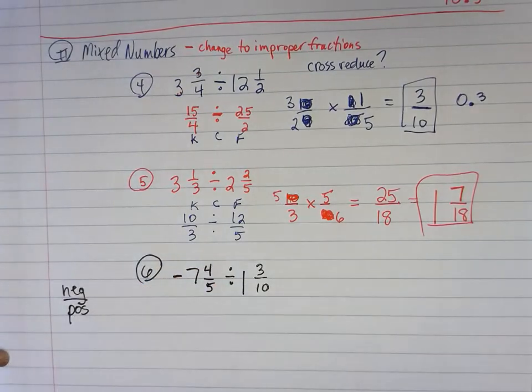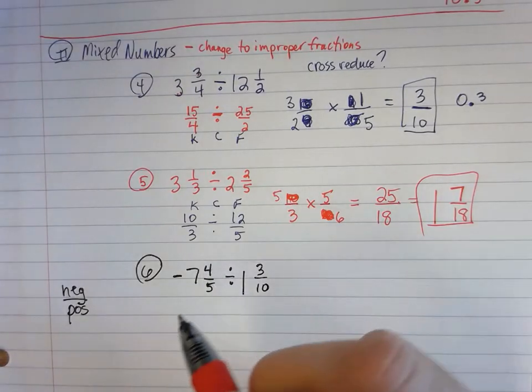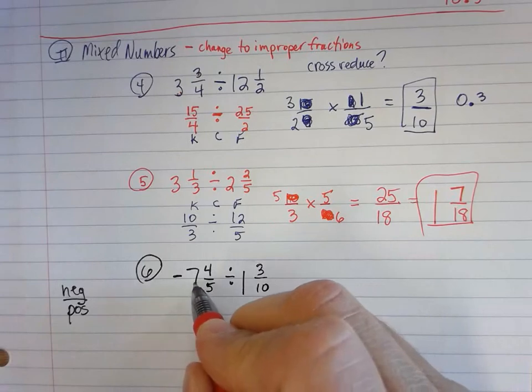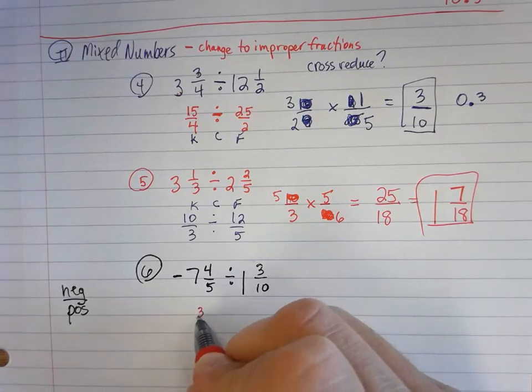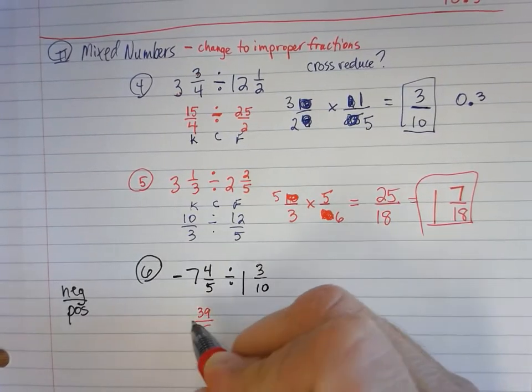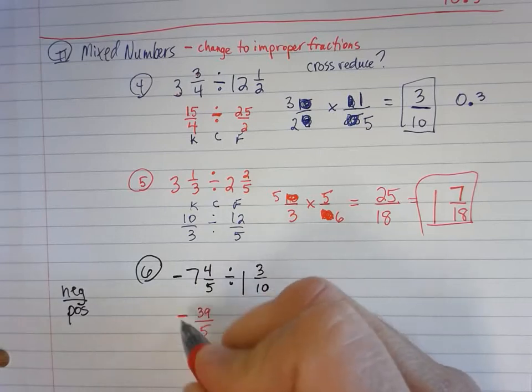Now, just because we're not using whole numbers anymore, the rules still stay the same. So, what kind of quotient is a negative divided by a positive? Well, if you don't remember, we're going to find out in just a second. So again, first thing I'm going to do is change this to an improper fraction. 5 times 7 is 35. 35 plus 4 is 39 over 5. And I'm just going to keep that negative sign with it.